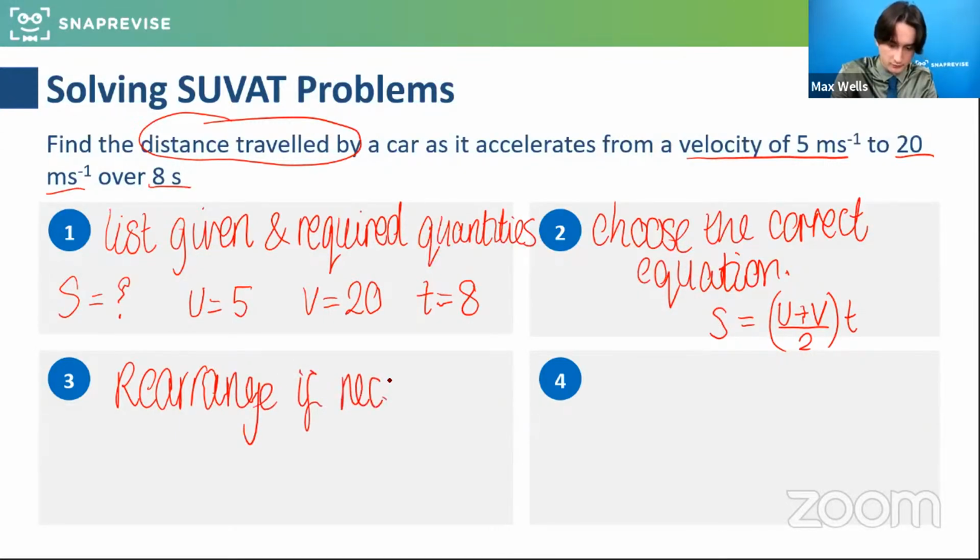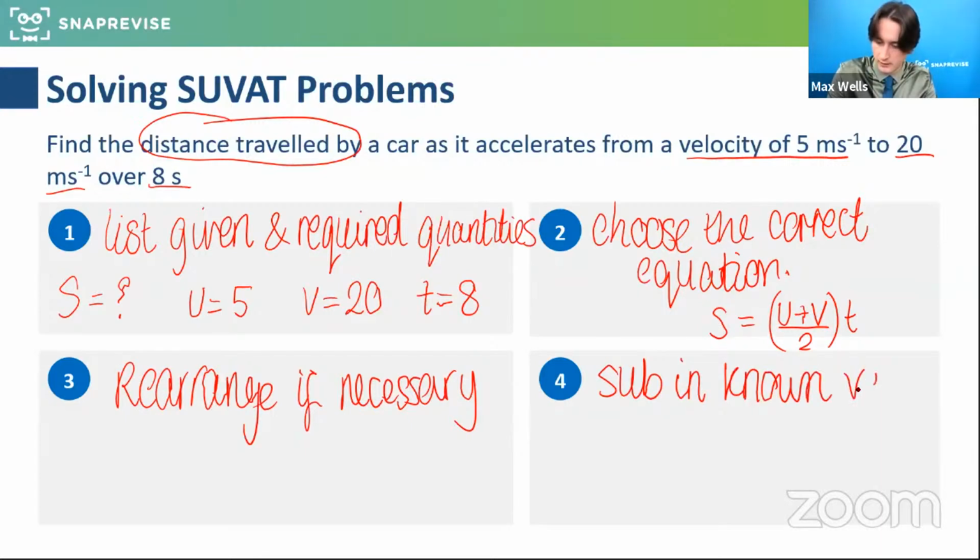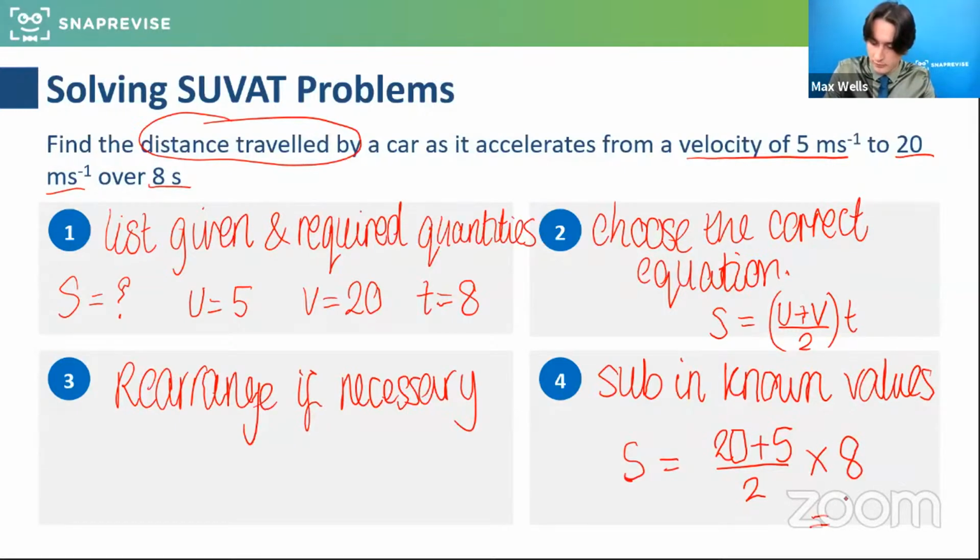But actually the subject of what we want. And then substitute in known values, and well done for those that have already done it. Let's have a little look. So S equals U plus V, so 20 plus 5 divided by 2 times 8. And I agree with you all there. Absolutely, that will be 100 meters as the displacement. And very well done if you used the correct units there as well.